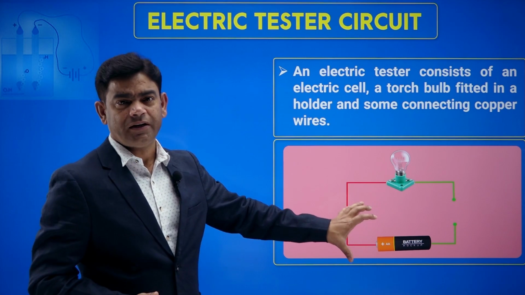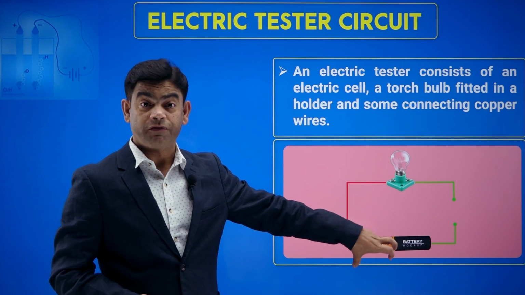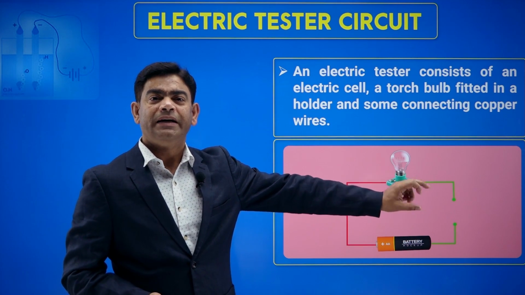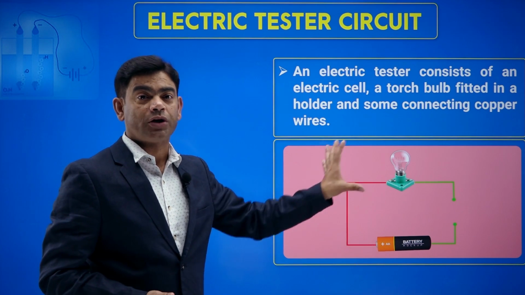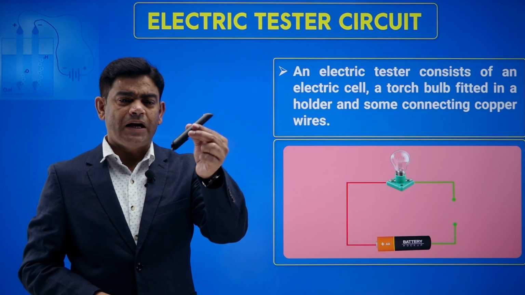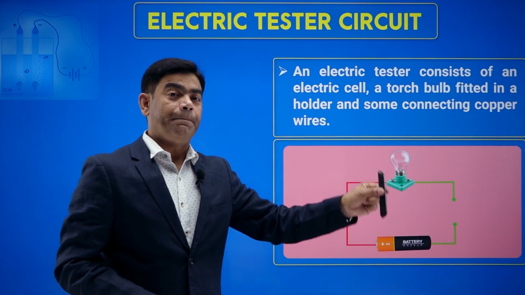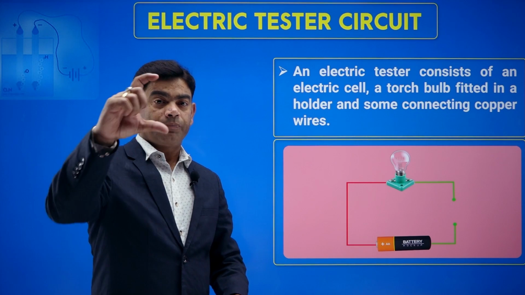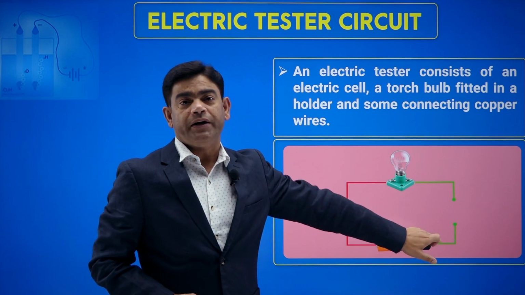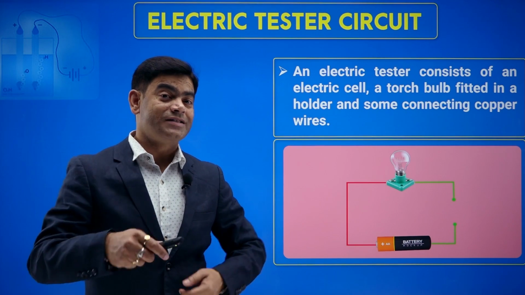This circuit consists of an electric bulb, a cell, the source of current, and then the circuit, you can see it has a gap in between, so the circuit is not yet complete. Now what is to be done? You are given an article, suppose any article you have, just place it between these two contact points. By touching the ends of the article at these two points, if my bulb glows, that article is a conductor.